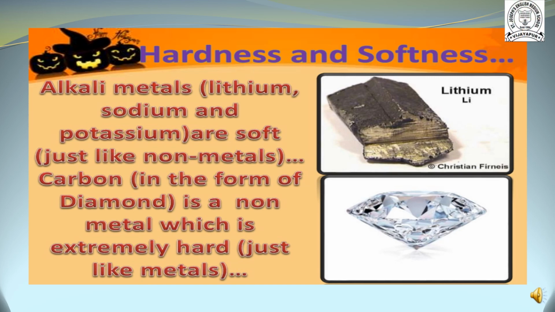Next property, hardness and softness. Alkali metals, for example lithium, sodium and potassium, are soft, just like non-metals. Now the question comes, what do you mean by alkali metals? Alkali metals means when metals react with water, they form alkalis. Alkalis means the pH value, the hydrogen ion concentration value, is greater than 7 and they will form the hydroxide of that compound.